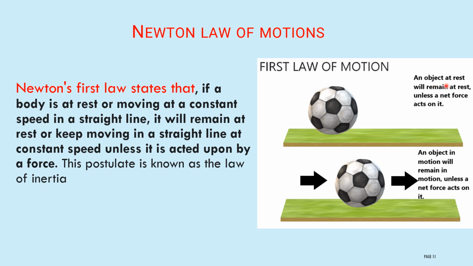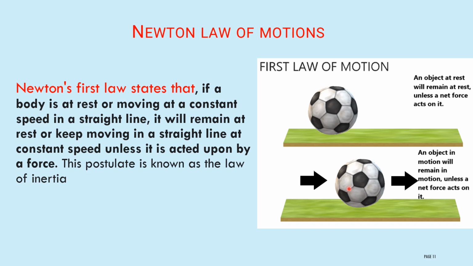An object at rest will remain at rest unless a net force acts on it. If you do not apply any force, then there is no change in the position of the football. It will remain in the rest position only. Now assume the next case: if you apply a little force, the football starts moving, and if you leave it, it will go on moving up to a certain distance.